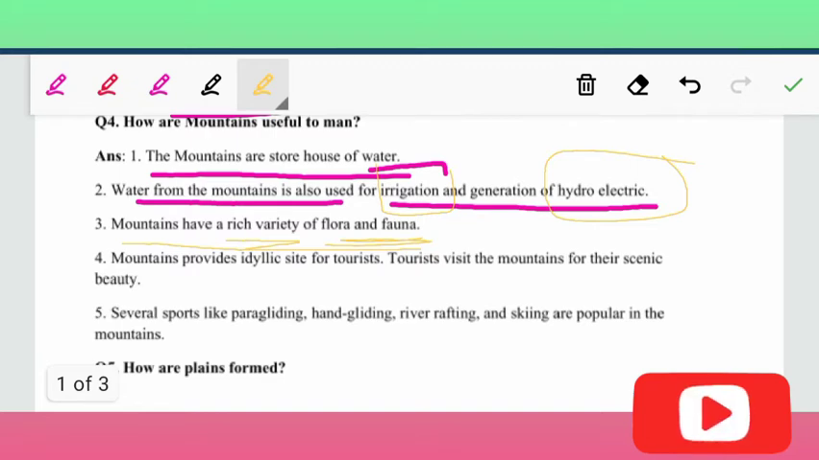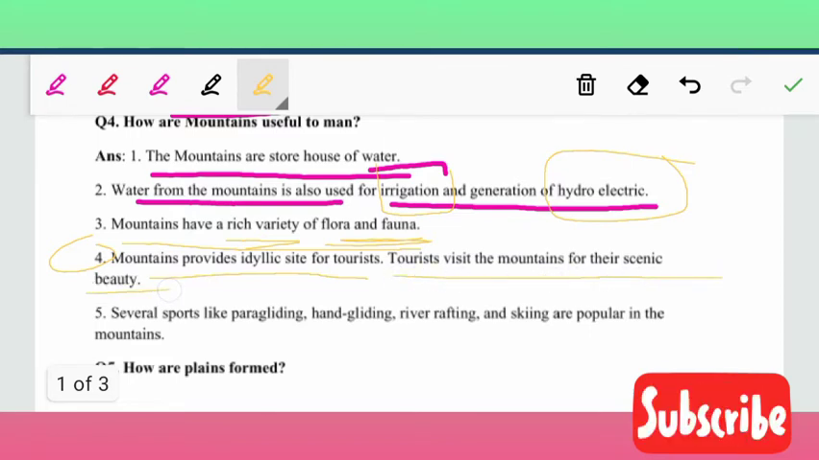That is why also, fourth point, mountains provide idyllic sites for tourists. It's a beautiful place, so people can go and live there and see the beauty there. Tourists visit the mountains for the scenic beauty. Scenic beauty means the background, the place. It is so beautiful, so that is why people are going there.